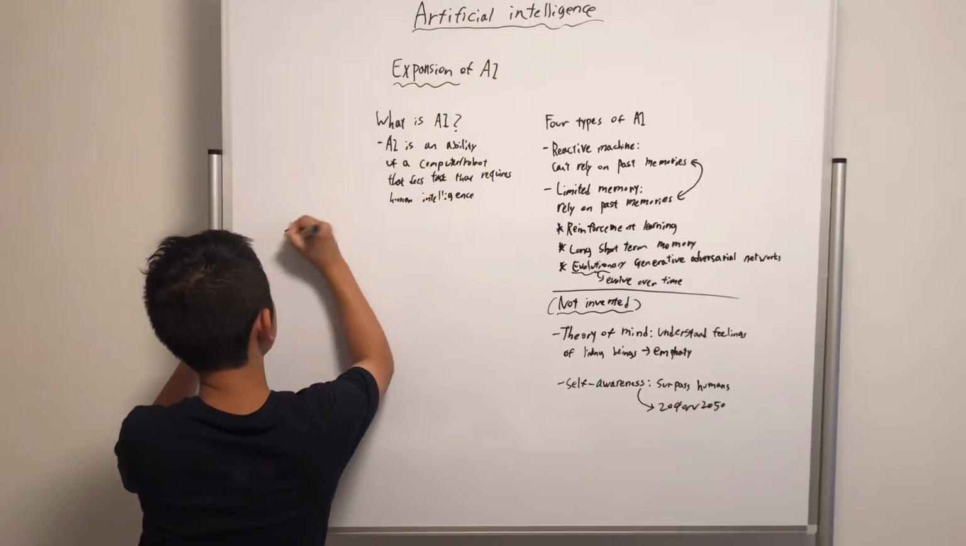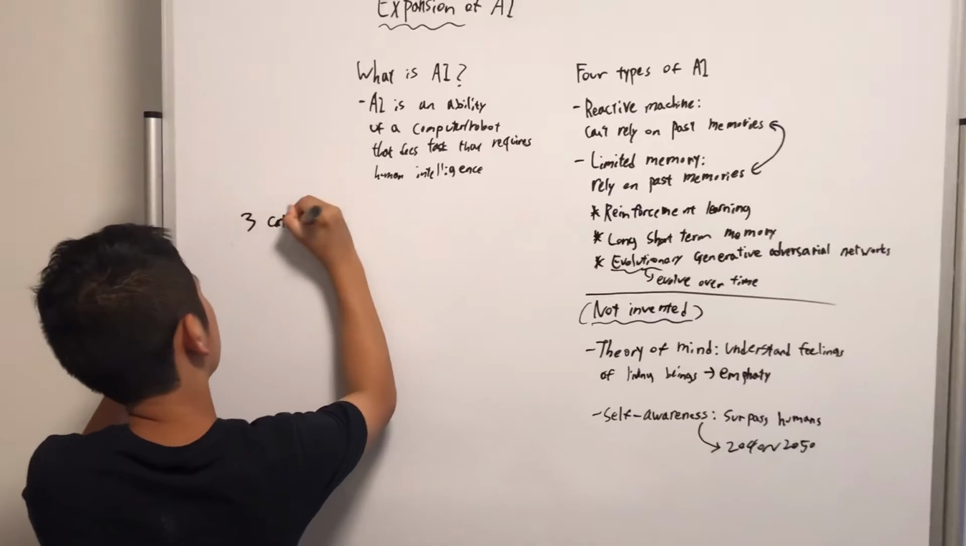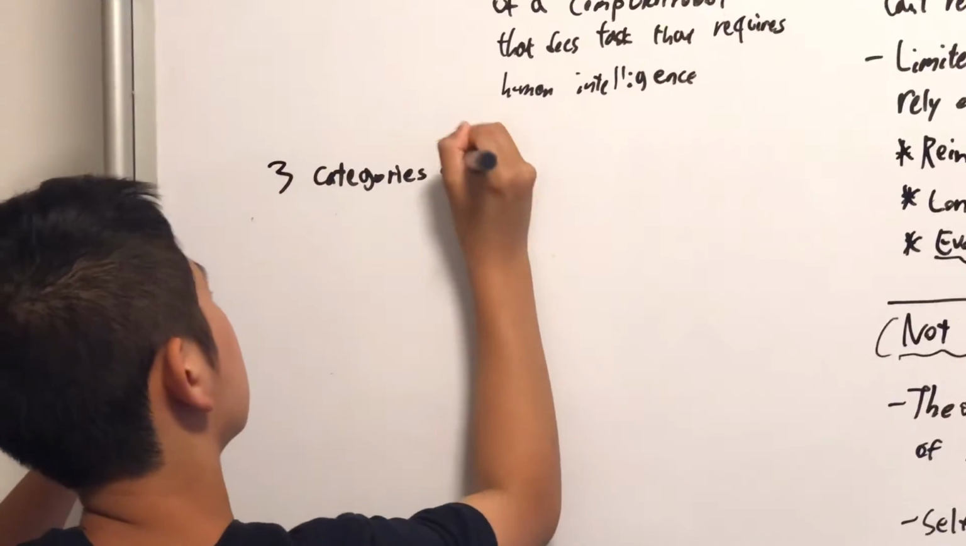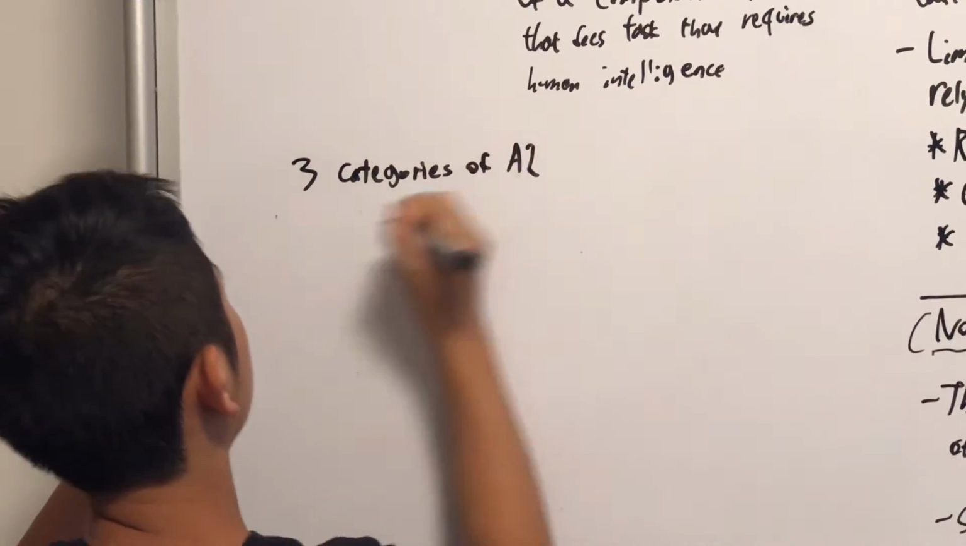Alright, I'm going to now do the 3 categories of AI. So I'm going to go a little faster now.